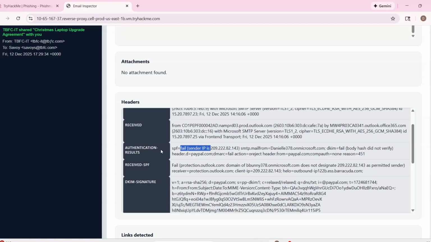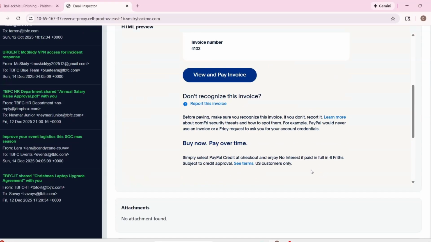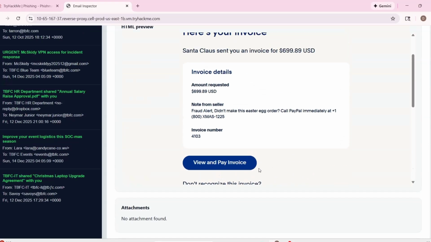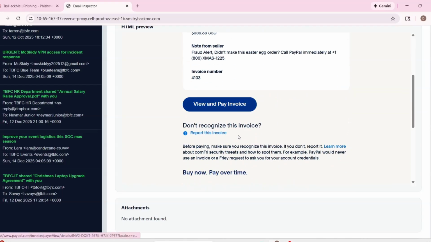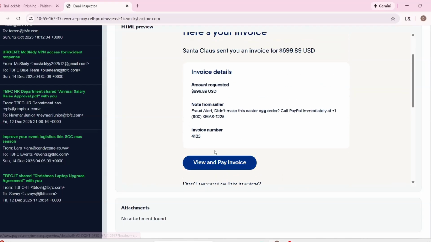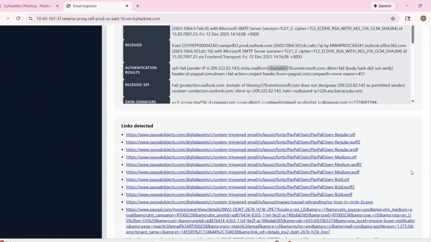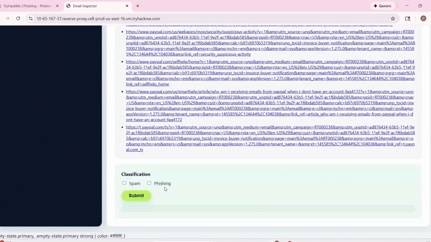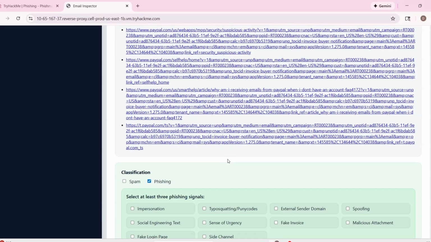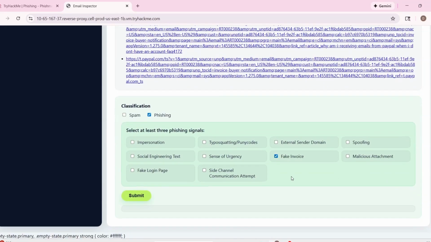Here the authentication result is failed, and we have information here. PayPal invoice. So most probably this one will open a real PayPal link. So this one is a phishing, right? And definitely a fake invoice.